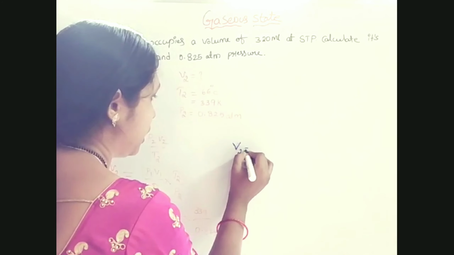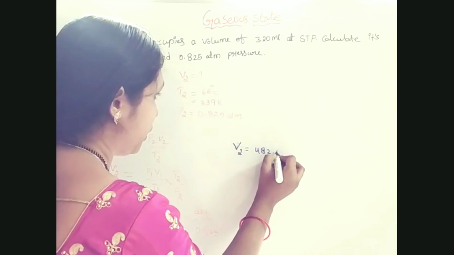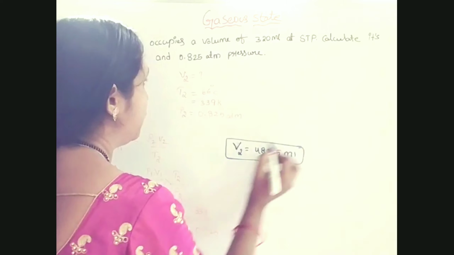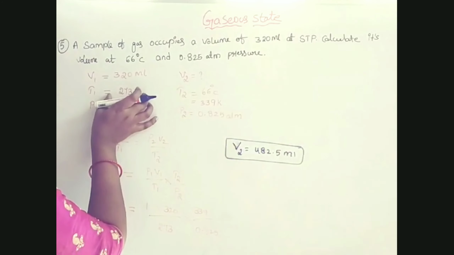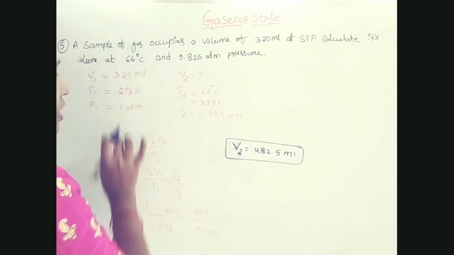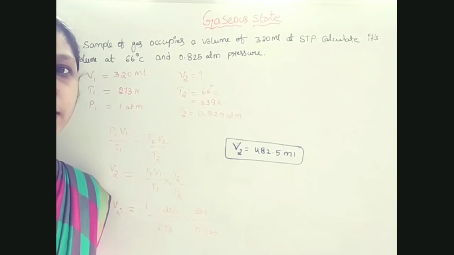Finally, calculating this, we will get the volume as 482.5 ml. See here, STP means 0 degrees Celsius and here the temperature is 66 degrees Celsius. What happens? Temperature increases, volume also increases.